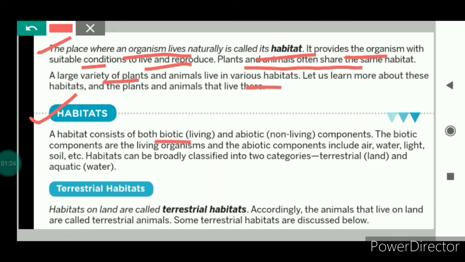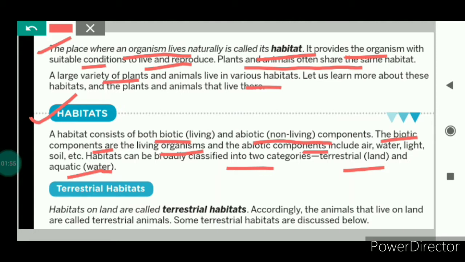Habitat consists of both biotic and abiotic components. Bio means life, so the biotic components are the living organisms. And the abiotic components are the non-living components, for example, air, water, sunlight, soil, etc. The biotic components are dependent on the abiotic components for their survival. Habitats have been classified into two categories, terrestrial habitat and aquatic habitat.